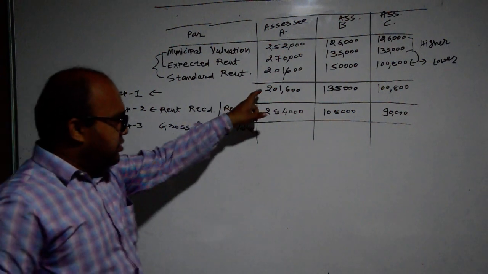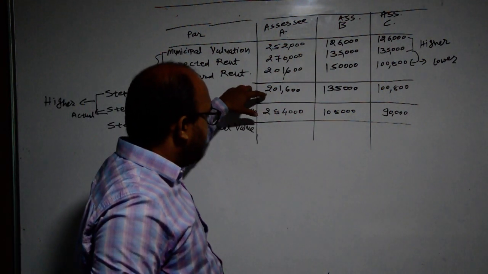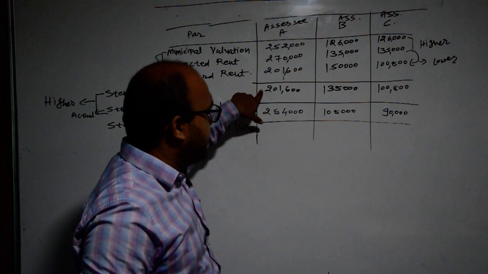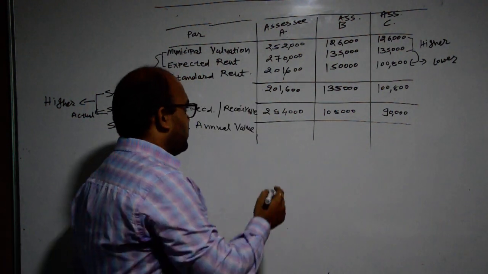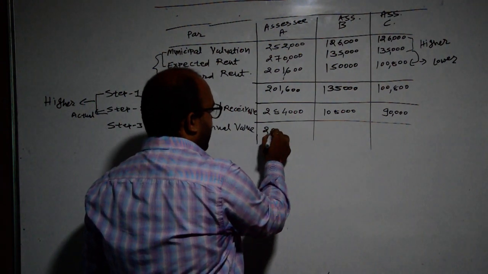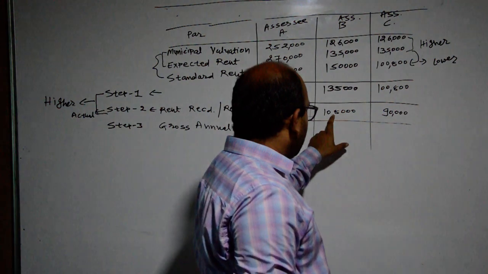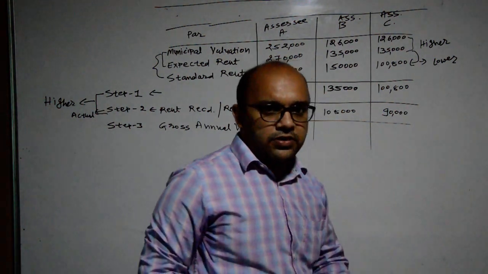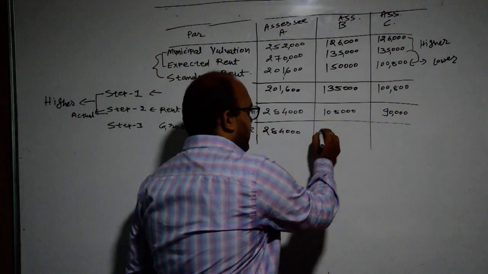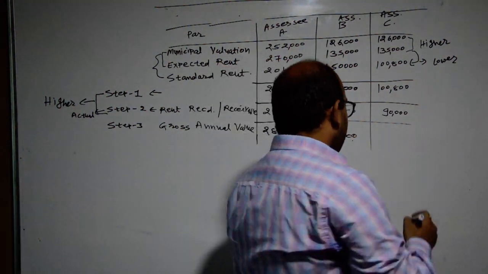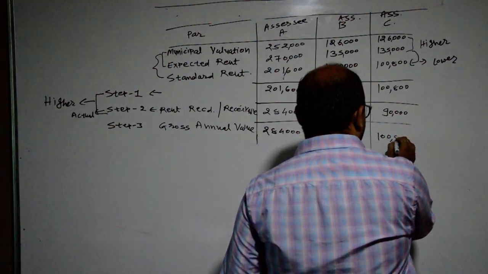So here we are comparing 2,84,000 and 2,01,600. Here the higher value is rupees 2,84,000. Then rupees 1,08,000 and 1,35,000. So here the higher amount is rupees 1,35,000. And then here rupees 1,08,000.